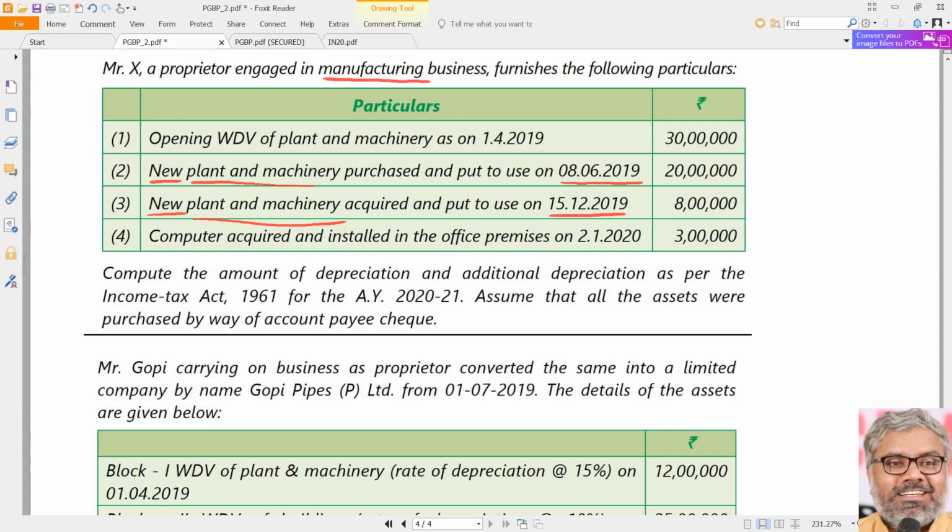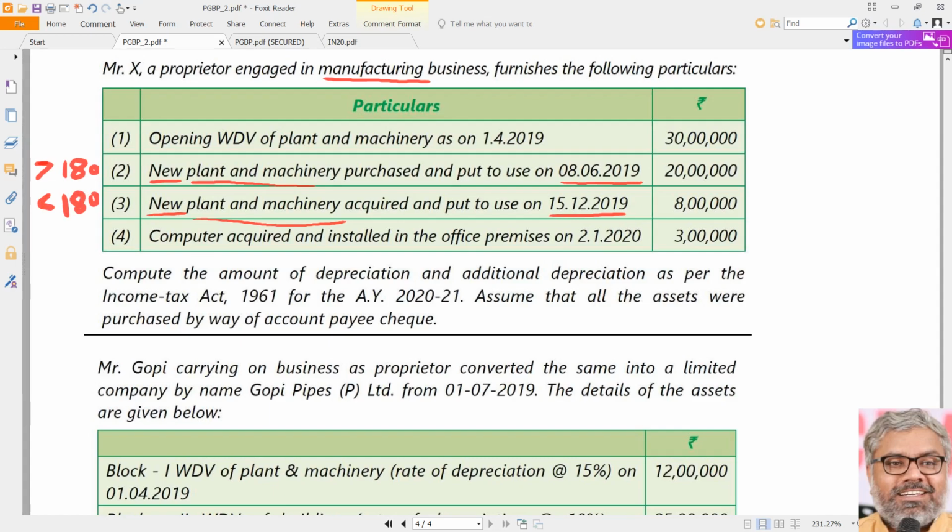What about this? This asset worth 8 lakhs is acquired on 15th December. Is it put to use for more than 180 days? No, definitely not. December means hardly 15, 16 more days, and after that 3 months. So definitely less than 180 days. So the earlier one is the more than 180 days category. This is the less than 180 days category. That has to be first identified from the question.